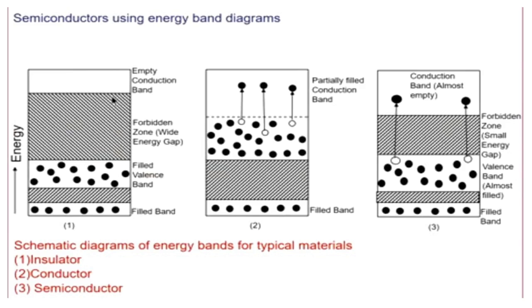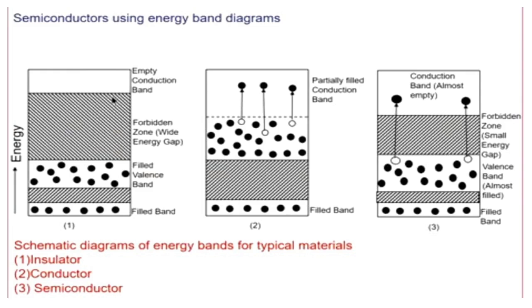The difference in the energy of an electron in the valence band and the innermost shell of the conduction band is called the band gap. Now see in the figure,